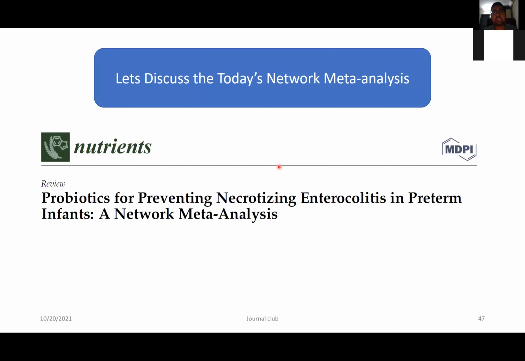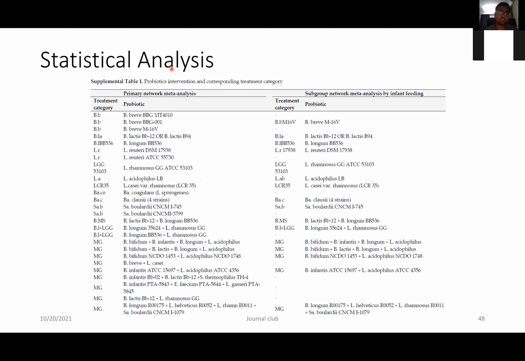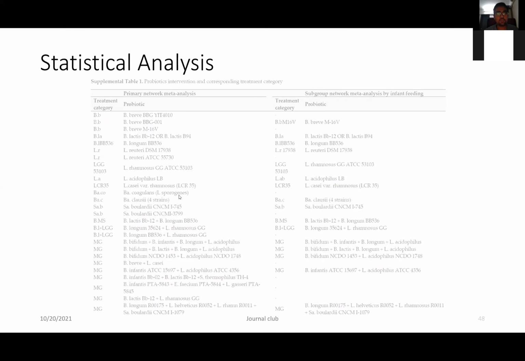Now, I hope the basic gist of network meta-analysis is clear. This will help us in understanding the network meta-analysis of probiotics for preventing necrotizing enterocolitis. Now, for the statistical analysis, this study coded the various probiotics by their short forms, and this is the list. You can refer to this list later whenever you are referring back to these slides, which will help you in familiarizing which letter means which probiotic.